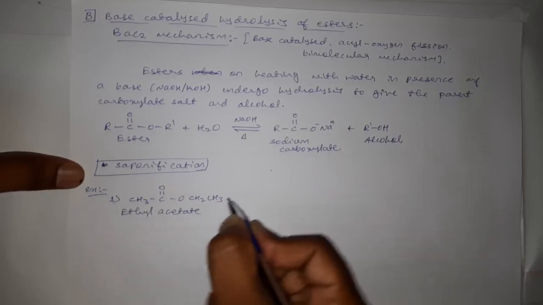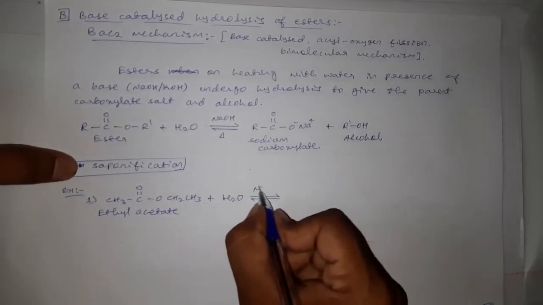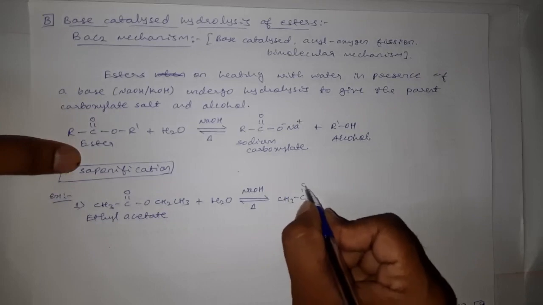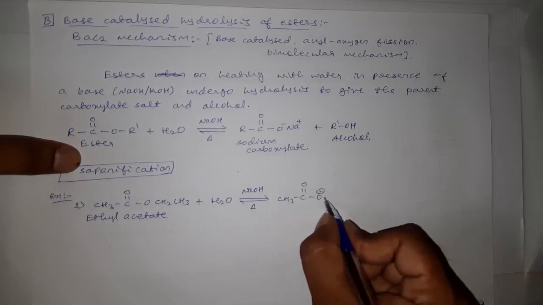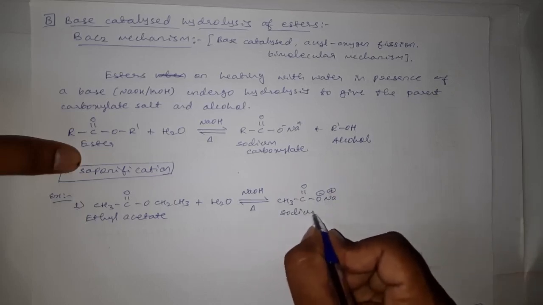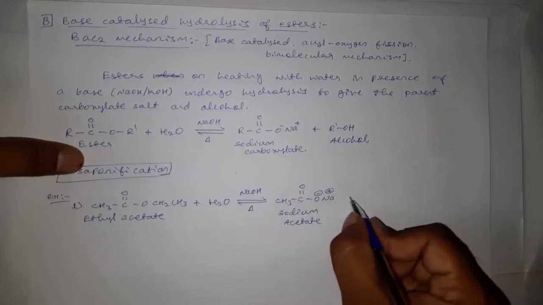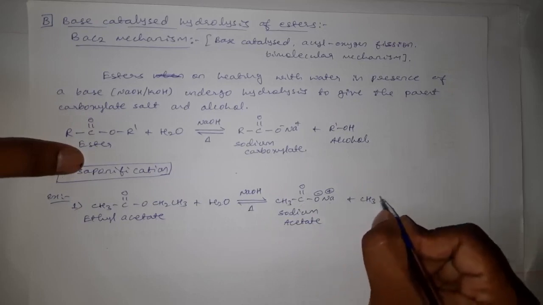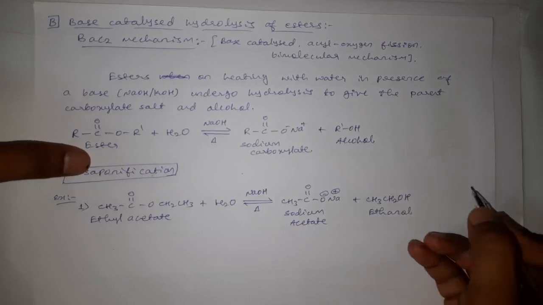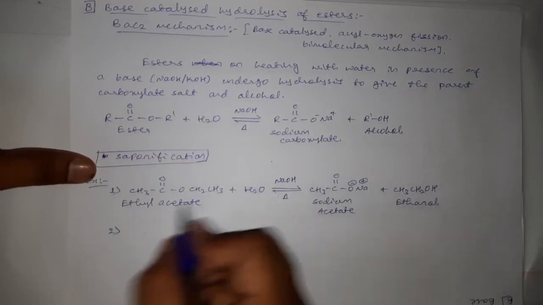Ethyl acetate, when it is heated with water in presence of NaOH as a catalyst, we will get CH3 C double bond O O minus Na plus, the sodium salt of an acetate group, and CH3 CH2 OH. This is ethanol, correct?